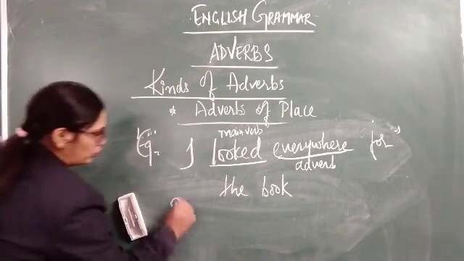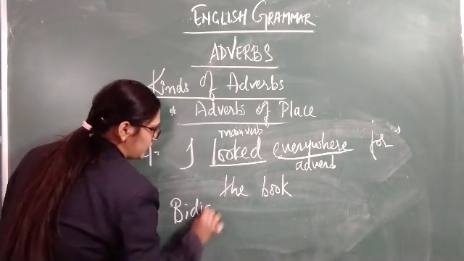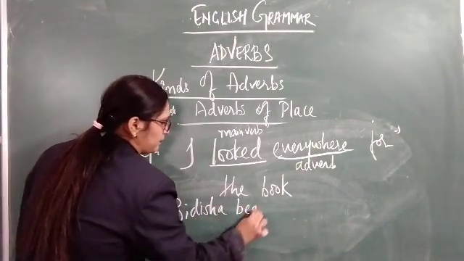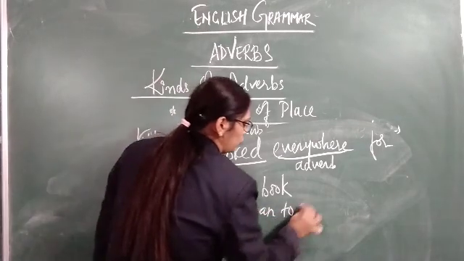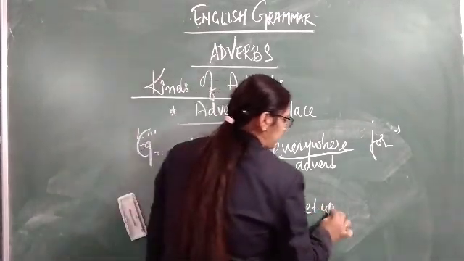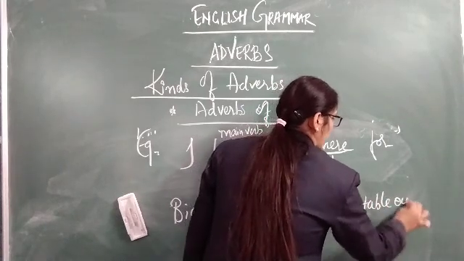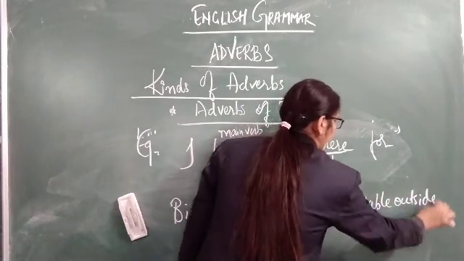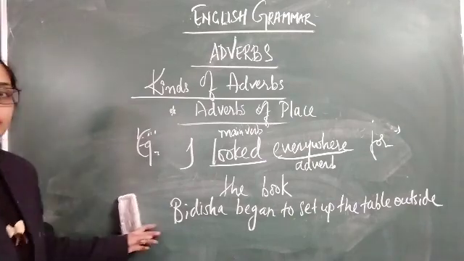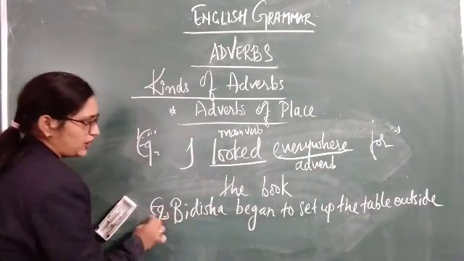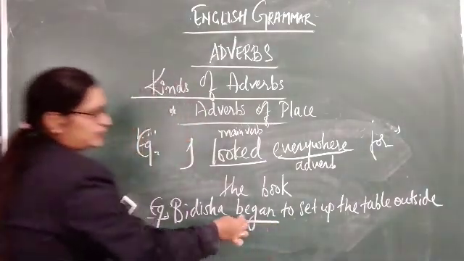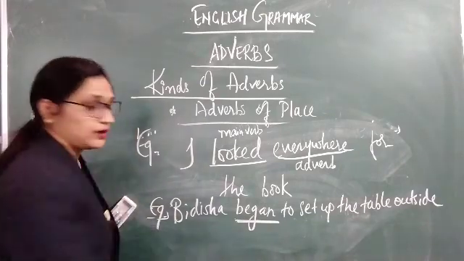Vidisha began to set up the table outside. That is another example. Vidisha began is the main verb here.